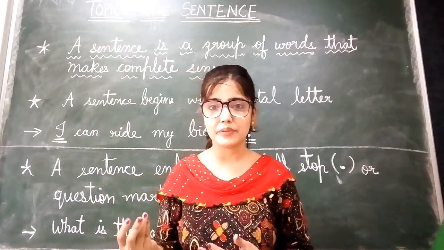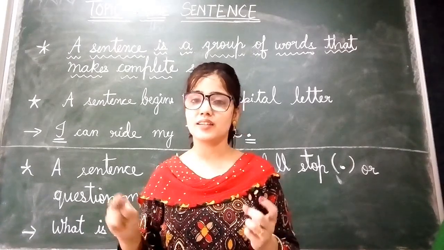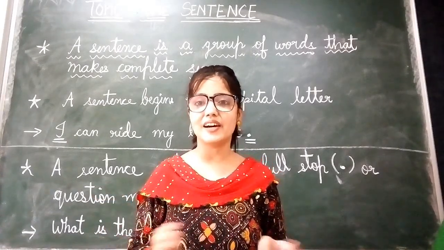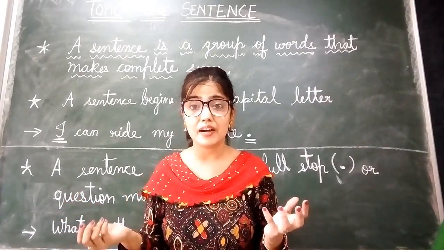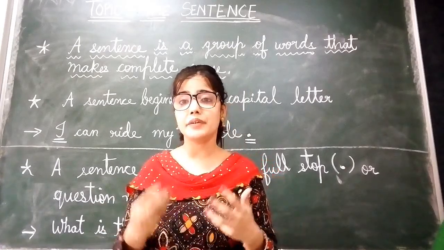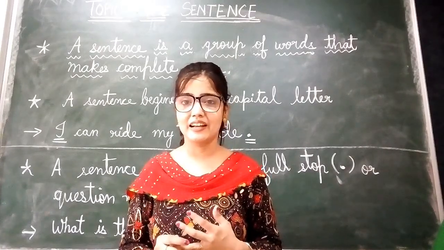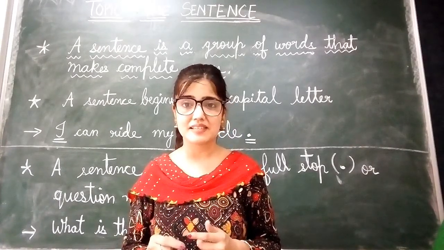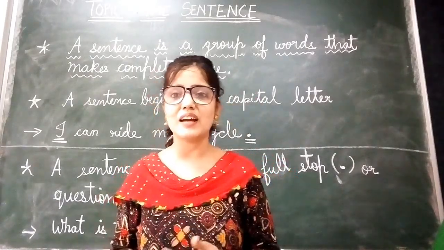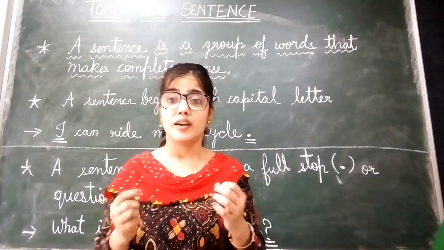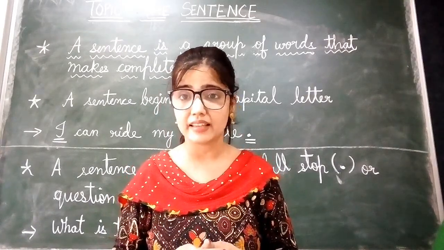Let's take another example. Birds sitting on the tree. These group of words are also not making a sense. But if we arrange them properly, like birds are sitting on the tree, yes, now we are able to understand the meaning. So it is making a complete sense. That's why a group of words that makes a complete sense is called a sentence. So we can get some exercises based on jumble sentences like this,